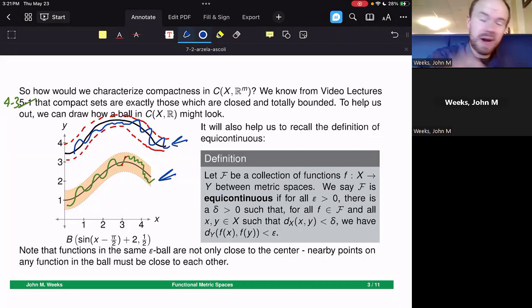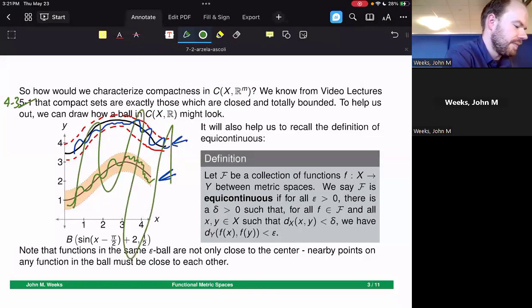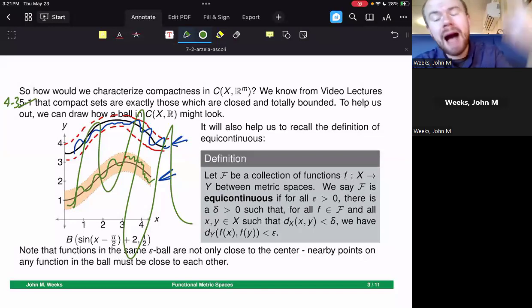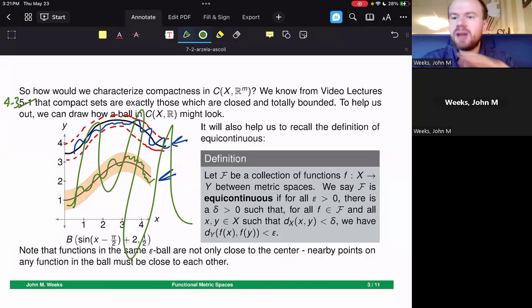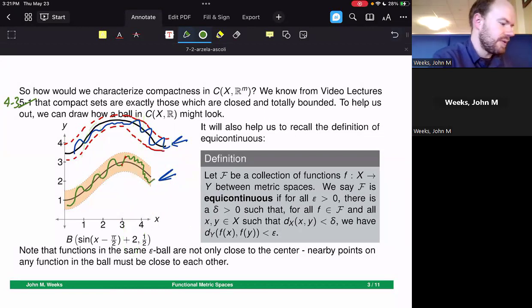The types of functions I'm trying to avoid in looking at equicontinuous spaces are things like this. Things that go too high or too low too quickly. They are not going along the same paths as the other ones. This is what I'm trying to avoid with equicontinuity. So that is the definition that we're looking at, and in our homework, we'll try to determine what kinds of sets are equicontinuous and not.